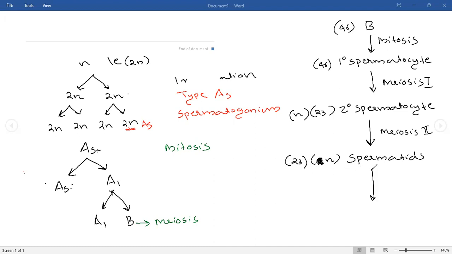From the spermatids only the sperms are produced. The spermatozoa will be coming from the spermatids. The spermatids are converted into sperm through the process known as spermiogenesis. Spermiogenesis is a process by which the spermatids are getting converted into spermatozoa. This is the mechanism of spermatogenesis.